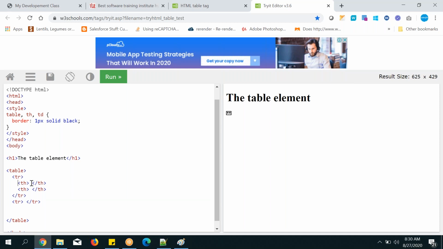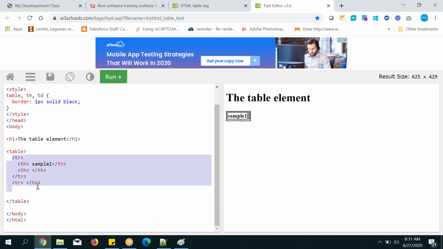Okay, this is the skeleton. Oh, TH means boxes will be there. And if I write anything, so sample one, it will be displayed in the box. And another box is there. So that's how you can play again. Okay, that is very needed. Next.